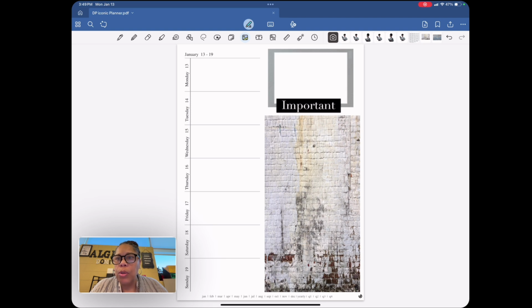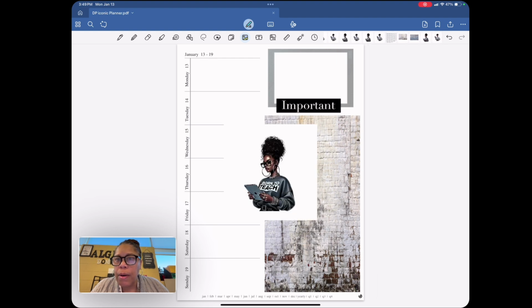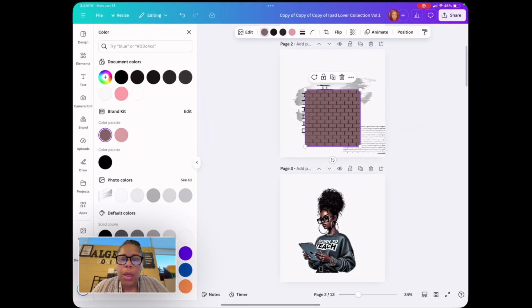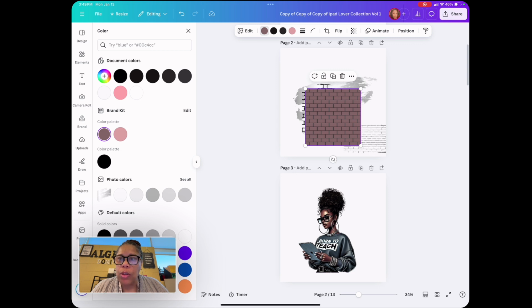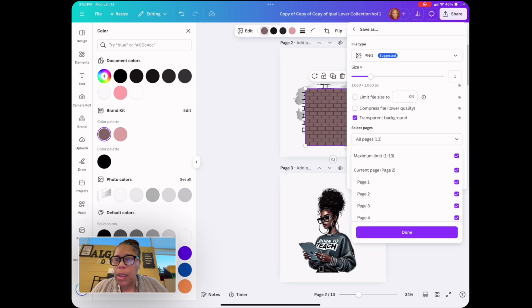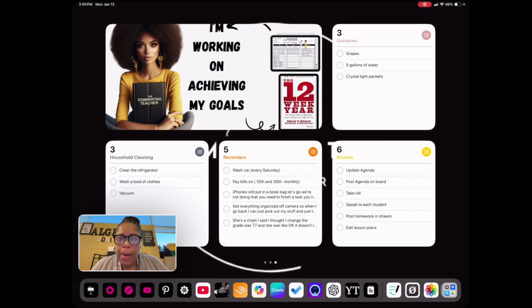All right, so now I'm gonna use this girl. That's not transparent. See, I'm not understanding. I don't feel like going through all of this every time I do something. They were just transparent because I just did this video, and it's like they revert back to not being transparent. It makes no sense to me. So this is the one I want. That's page 3. So we want to share, save as. I don't know what's going on. I really don't. Page 3. All right, transparent background, save image. I might have to put them in a PDF or something so that I don't lose them.